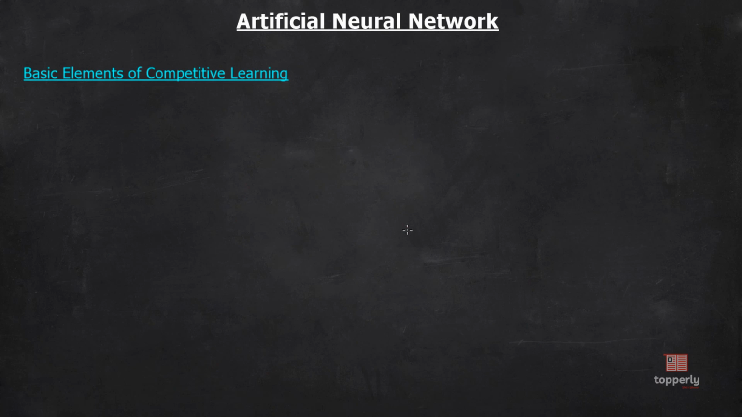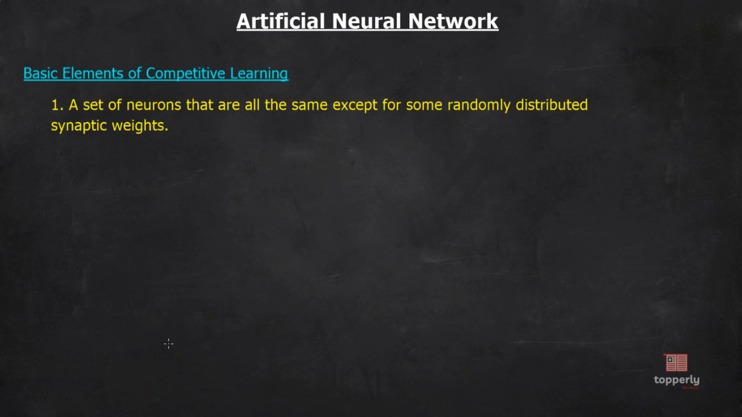There are mainly three basic elements to competitive learning. The first one is a set of neurons that are all the same except for some randomly distributed synaptic weights. What it means is that all the neurons are structurally similar. The only difference among them is that the initial synaptic weights of these neurons will be different. They will be randomly distributed.